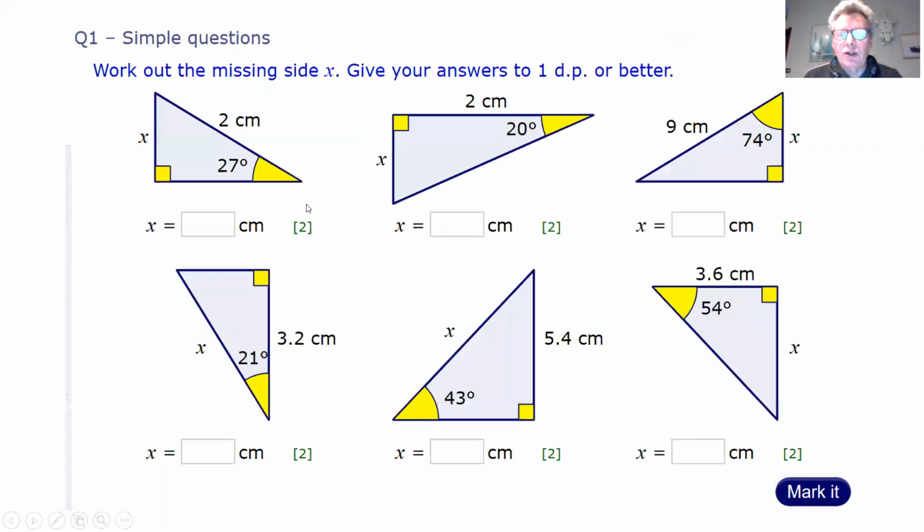Right, 6 questions for you to do. I'll move that up there. On my maths, they want the answers to 1 decimal place or better. In your GCSE exam, it will always be 3 significant figures. So pause the video, pen and paper, have a go. When you've got the answers, unpause, and the answers will be there for you.